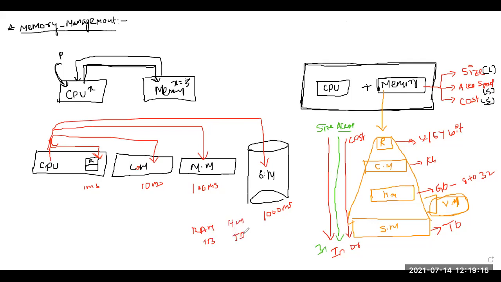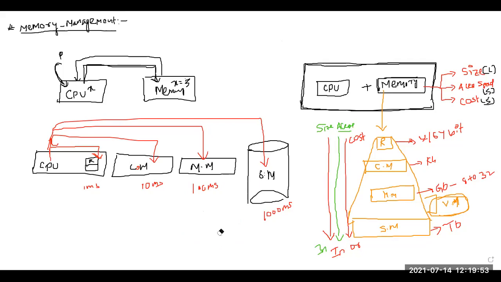Which will be higher in price? A RAM of 1 TB is not possible till now, it is not available. Suppose you want to design a RAM of 1 TB and a hard disk of 1 TB. Which will be higher in cost? Obviously, the RAM of 1 TB that we design will be much higher in cost. So as we go down the hierarchy, the price will decrease.